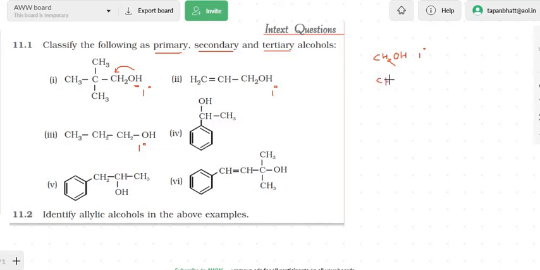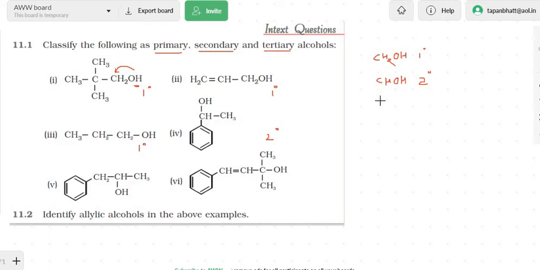CHOH. And CHOH is what? Secondary. So let's see this fourth compound, that is secondary.